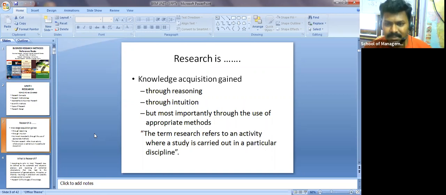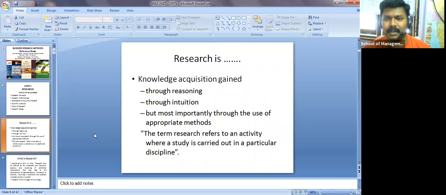Okay, so what is research? The term research refers to an activity where a study is carried out in a particular discipline. Take any one discipline in which you are doing research work. A simple example: at the end of the third semester, you are going to start your project work. If you chose marketing as your elective, then you will do research work on marketing.